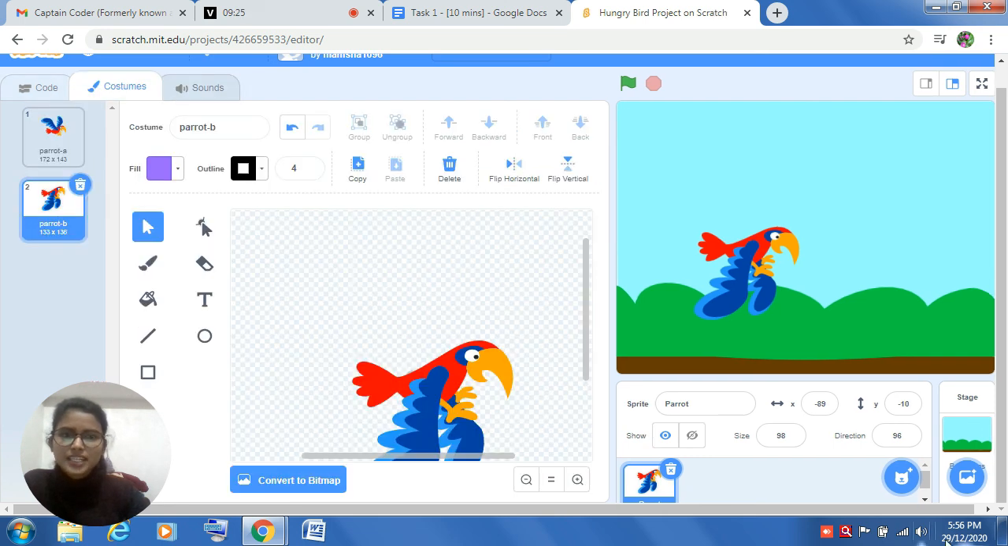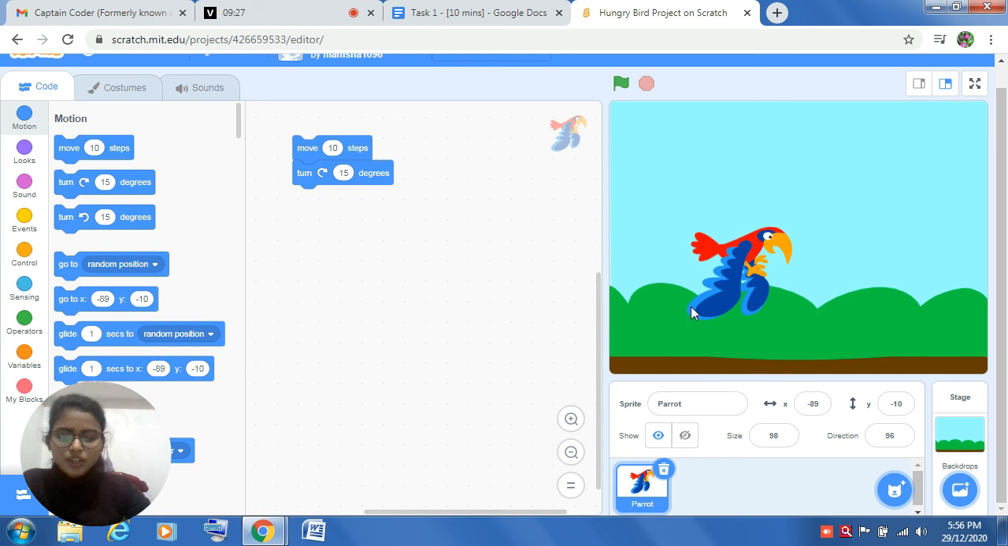So now winding up the class, what did you people learn from this particular area? This is your blocking area, this is the stage, and this is your scripting area. What is the scripting area? Here, this is your scripting area. Which block is used to make your sprite move forward? You have used this block. Move 10 steps is the block which you have used to move this particular parrot forward.